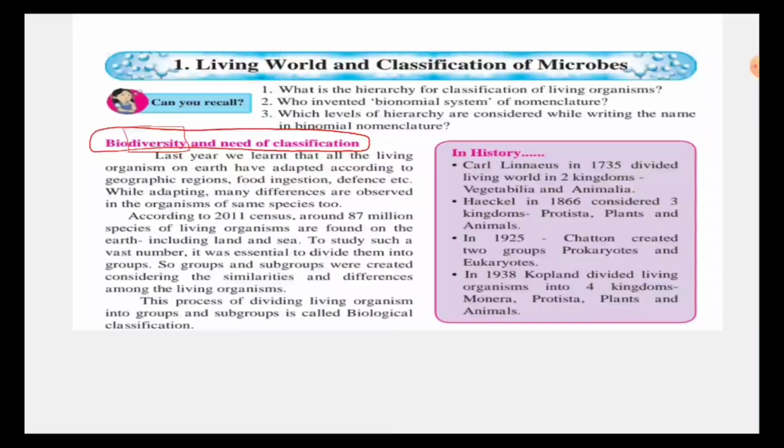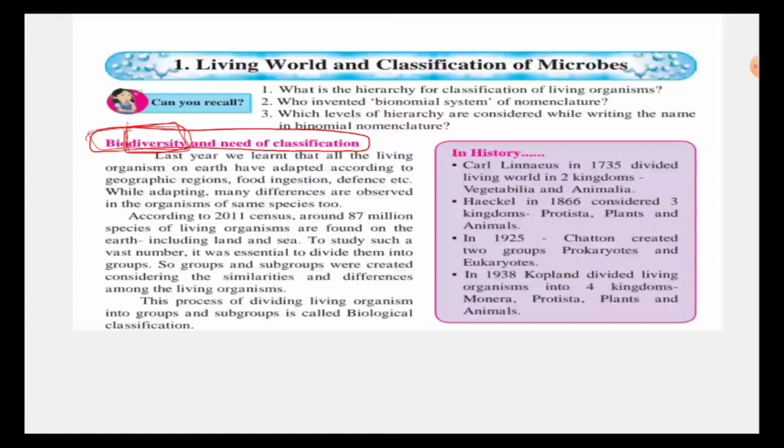The animals living in snowy regions have a different diversity. All of this is known as diversity. Diversity means change. So biodiversity means that in animals, in fungus, there are many diversities. There are many plants, many animals, many human beings, and many other species living, so we need to classify them.